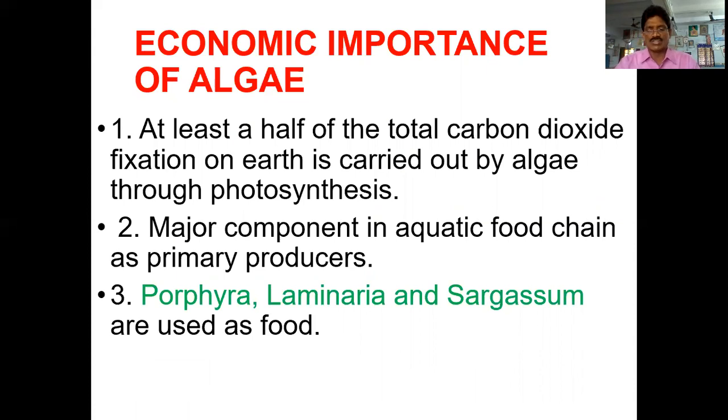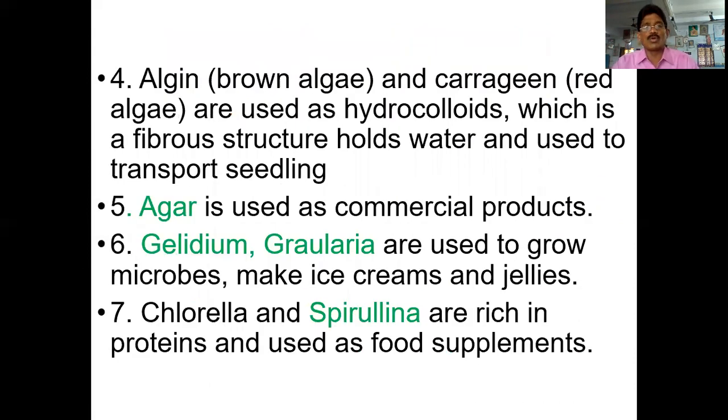But let us discuss the main importance of algae. At least half of the total carbon dioxide fixation on the earth is carried out by algae through photosynthesis. Next, most of the algae plants are used for food purposes. Porphyra, Laminaria, and Sargassum are used for food purposes. Algin from brown algae and carrageenan from red algae are used as hydrocolloids, which hold water.